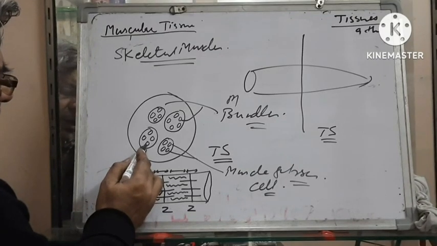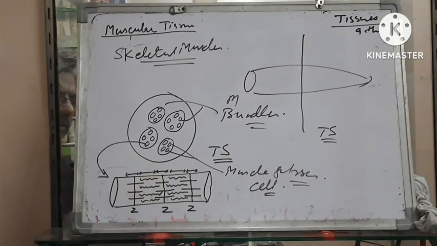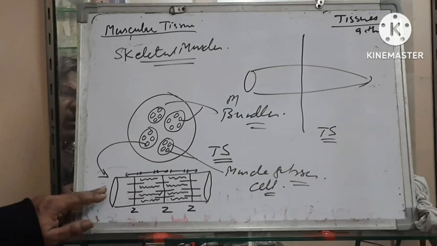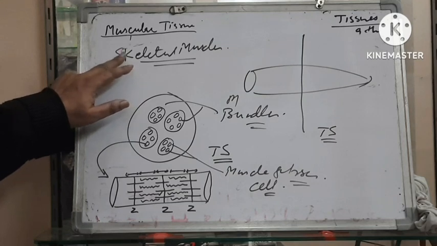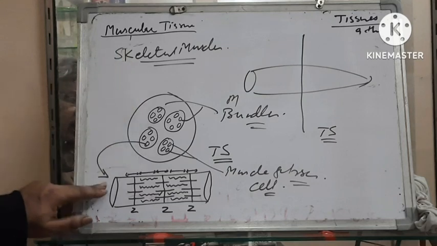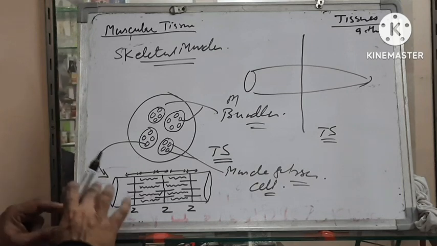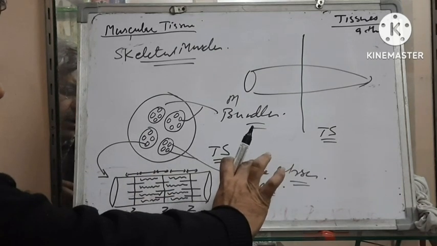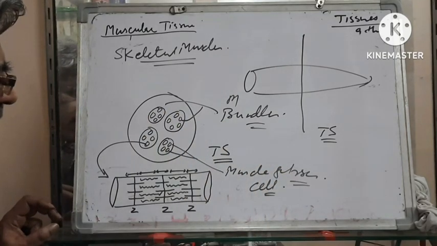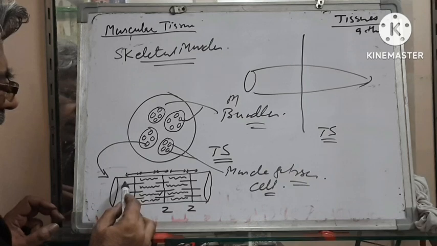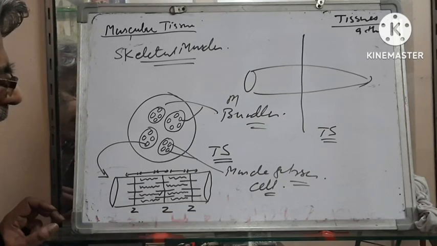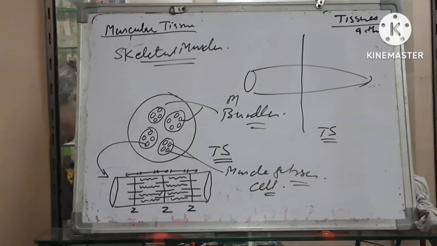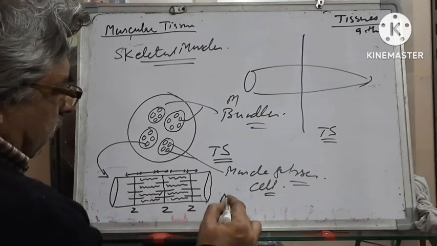And if we enlarge one muscle cell, one muscle fiber of this skeletal muscle, now I am talking about skeletal muscle, it looks like this. It is long, unbranched, and made up of very thin fibers, which are known as myofibrils.